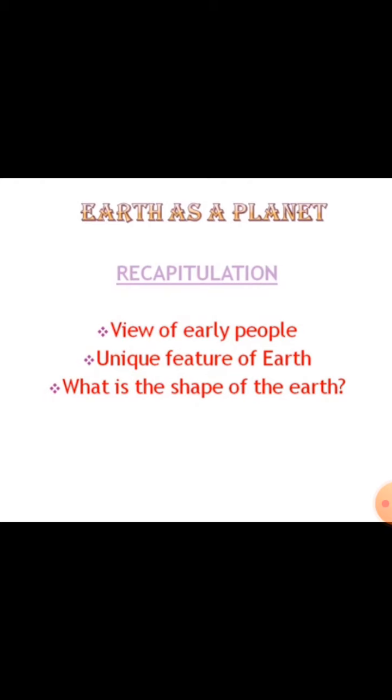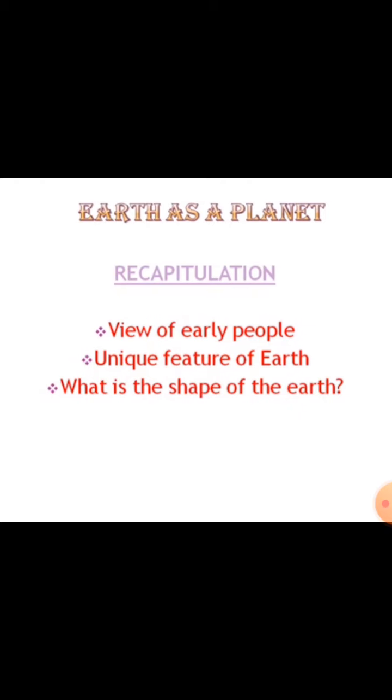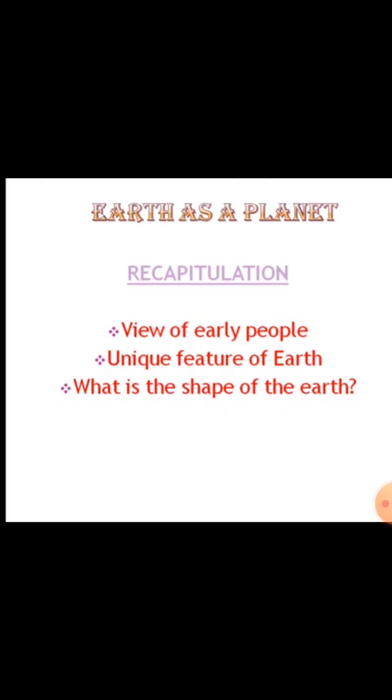Then we learn about the lunar eclipse, where the Earth's shadow on the moon is circular. And we learn about the circular horizon of the Earth, and how the sun sets and rises on a flat and a spherical surface. Then the circumnavigation, the route taken by Magellan, and that the Earth is a heavenly body. Now we will start with the Earth as a planet.